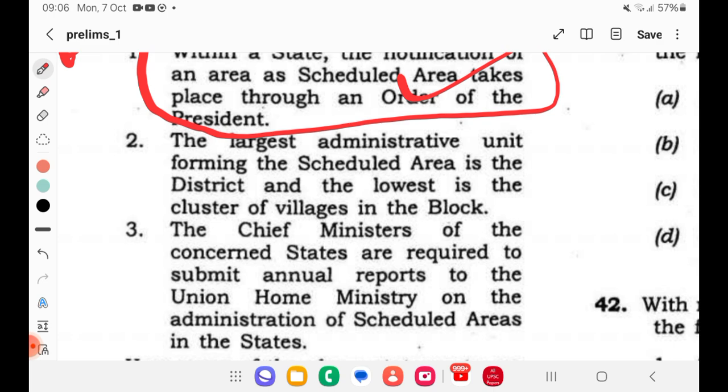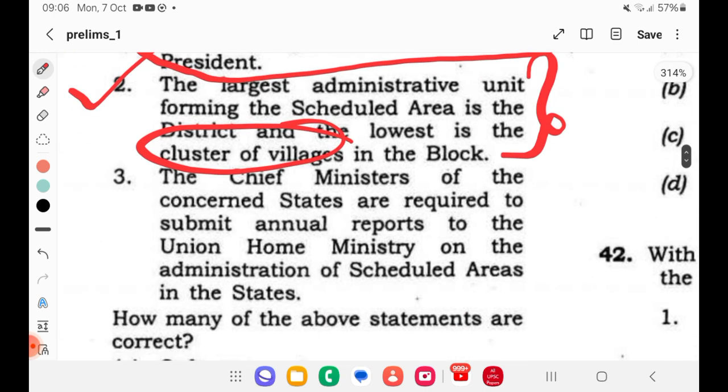Second, the largest administrative unit forming the scheduled areas is the district, and the lowest is the cluster of villages in a block. When you read about scheduled areas, you will have to see which is the largest and which is the smallest. So if you have seen such a map or something like that, you will be able to say this is correct.